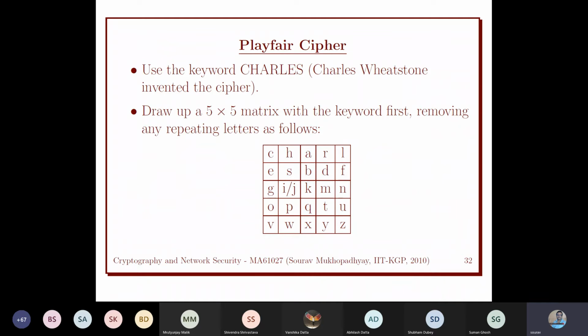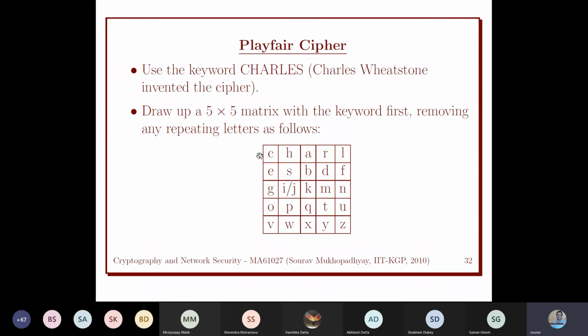Now how to fill this box? That is the technique. We are given a key. Here the key is Charles. It could be anything, my name, your name, Saurabh, anything. It is the key, and there is no restriction on the size.